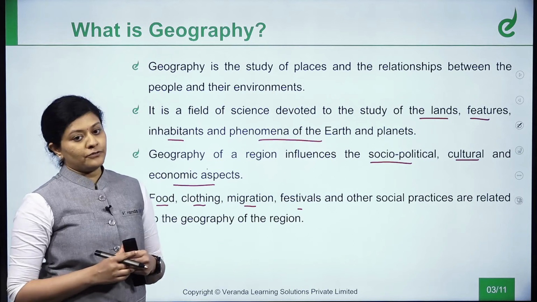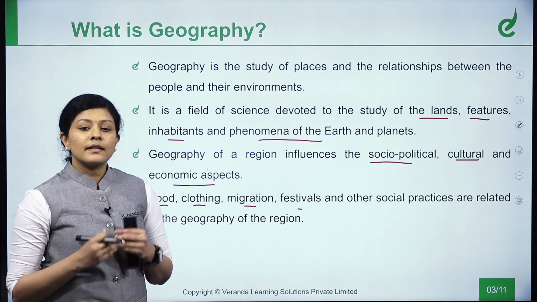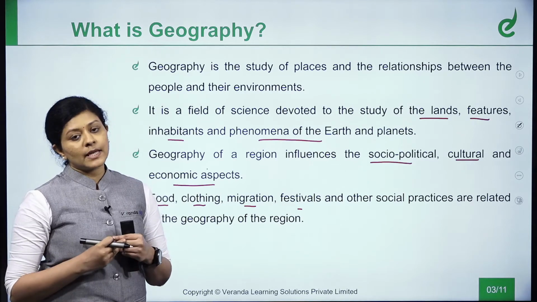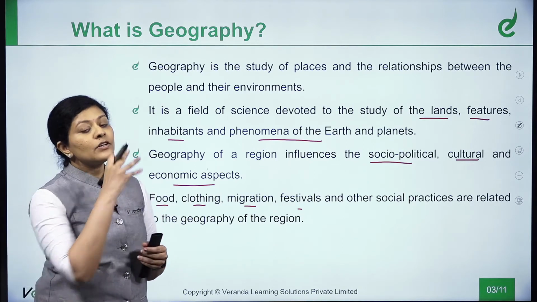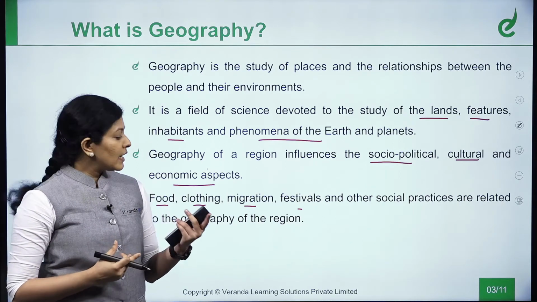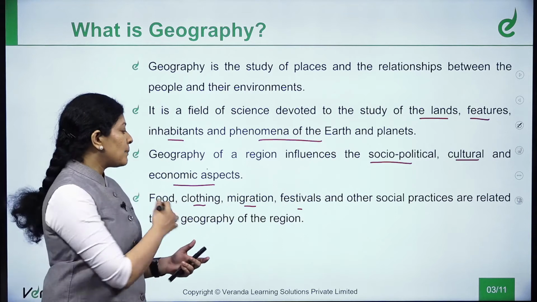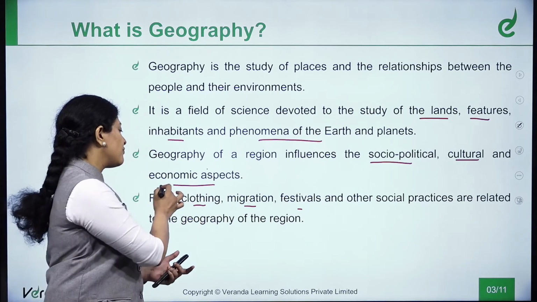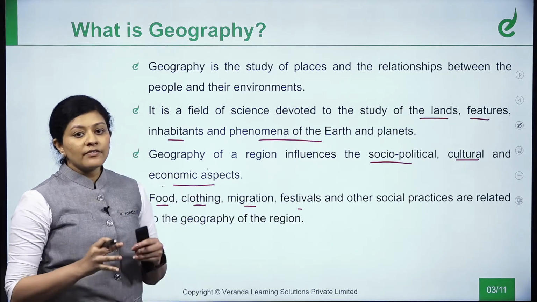Let us take the aspect of food. People in North India, their staple food is roti and dal, whereas people in South India, their staple food will be rice. Whereas people in the Northeast, their staple food will be smoked pork or fish. So it depends upon the geographical location of those regions. That determines the food, clothing, migration, festivals. So everything will be different.